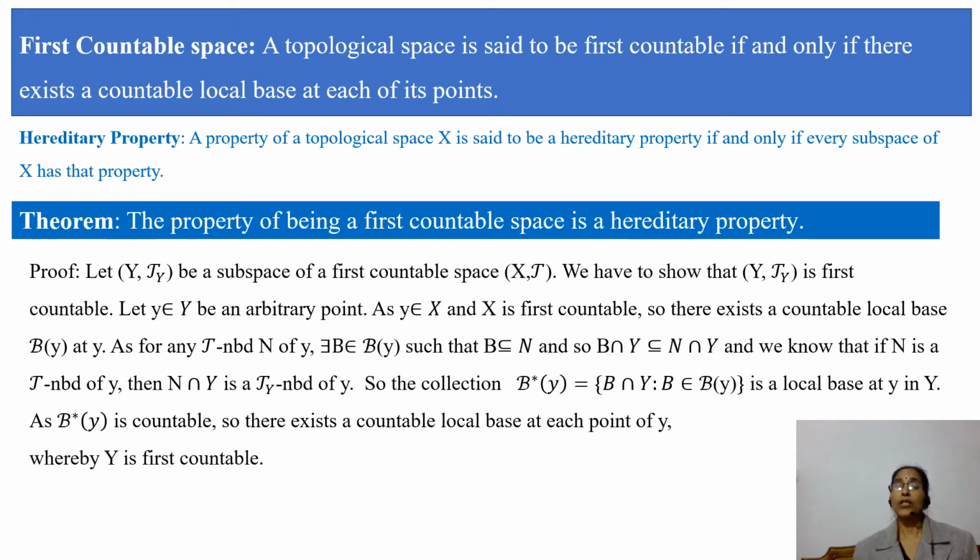Why is it countable? Because corresponding to every member in B(y), there is a member in B*(y), and since B(y) is countable, B*(y) is also countable. So we have shown that there exists a countable local base at any point y in Y, and so Y is first countable. Hence, the property of being a first countable space is a hereditary property.